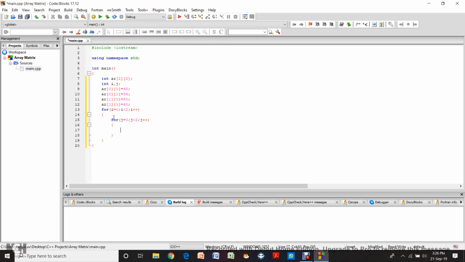After that we are going to print these two. So i is for rows and j is for columns. So AR[i][j], and then we are going to show a blank space.